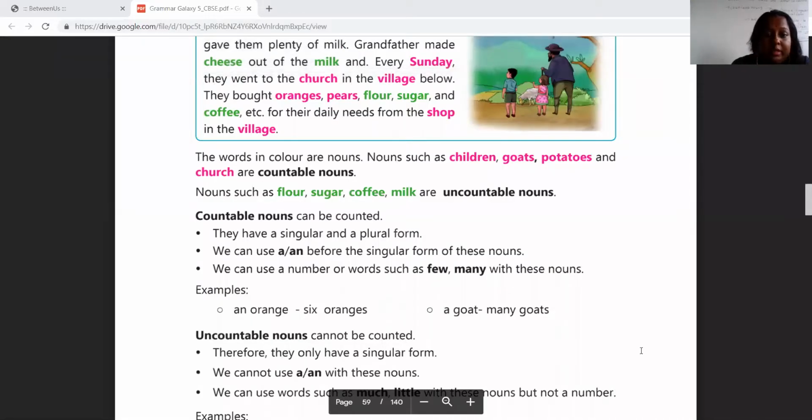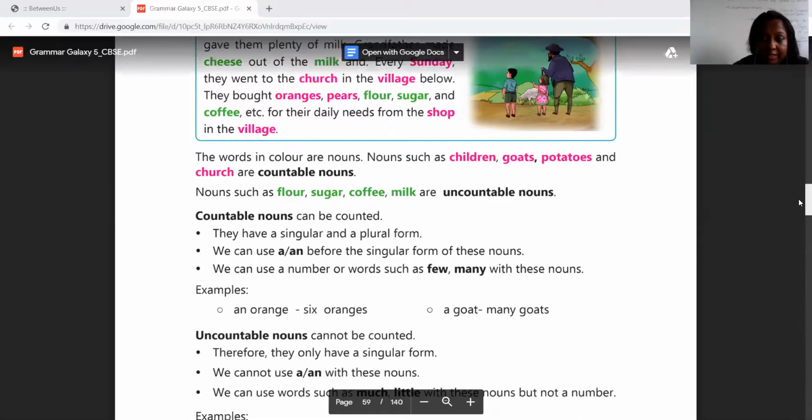See students, here in the paragraph, first there are words highlighted in green ink and pink. The words in color are nouns such as children, goats, potatoes; such are countable nouns. Nouns such as flour, sugar, coffee, milk are uncountable nouns. So countable nouns can be counted. They have a singular and a plural form. We can use a and an before the singular form of these nouns. We can use numbers or words such as a few, many with these nouns. This is already discussed with you all.